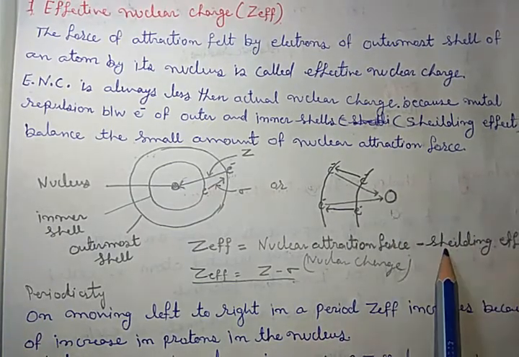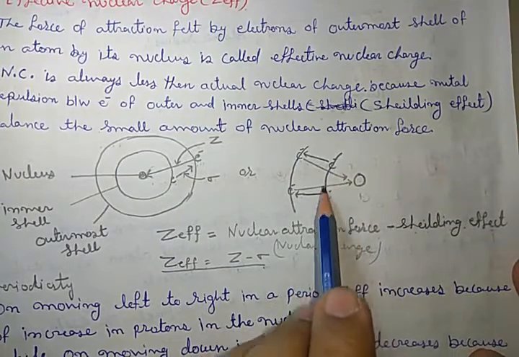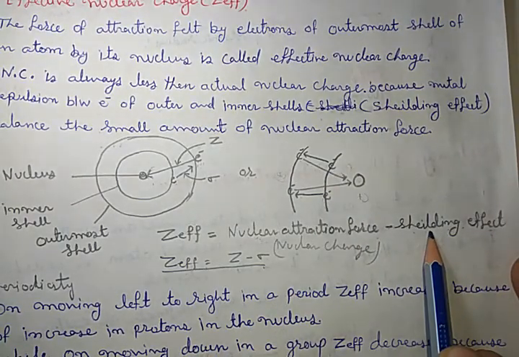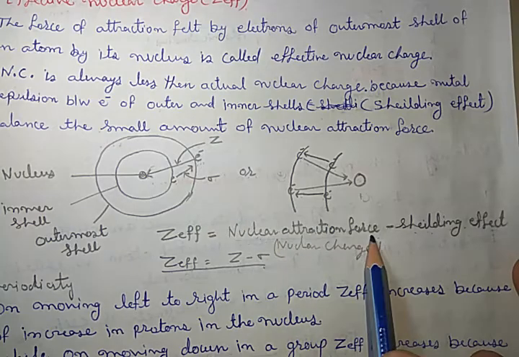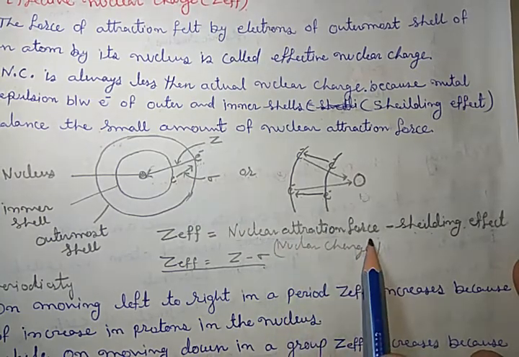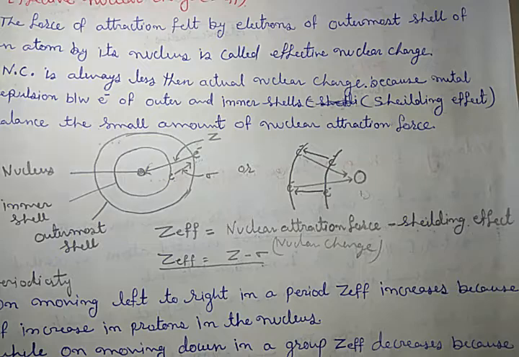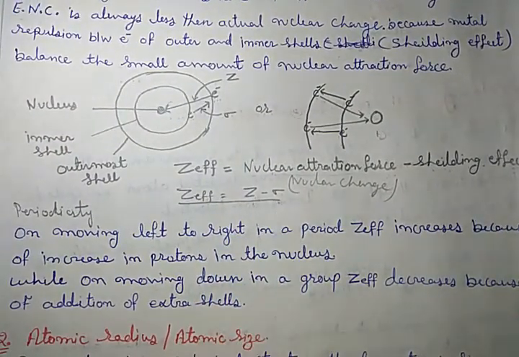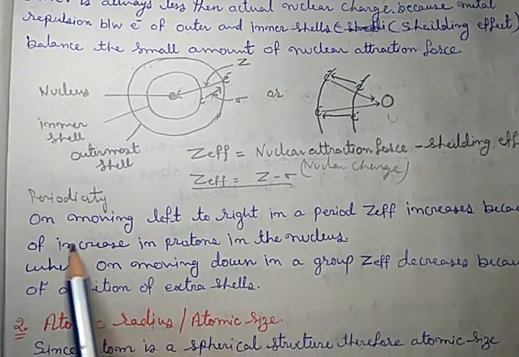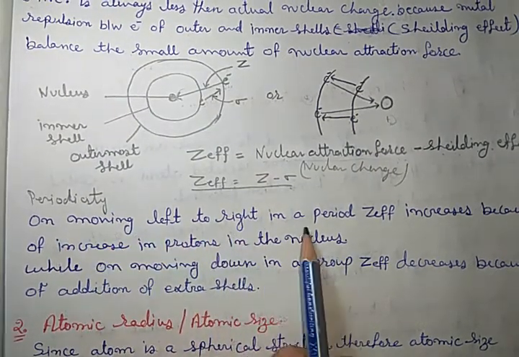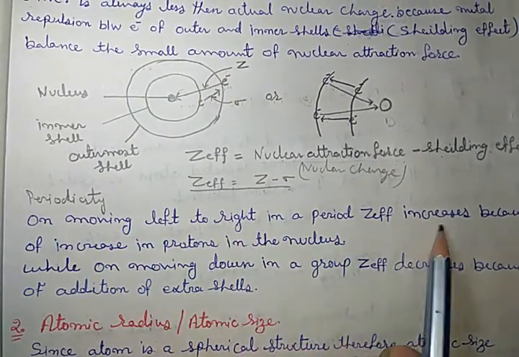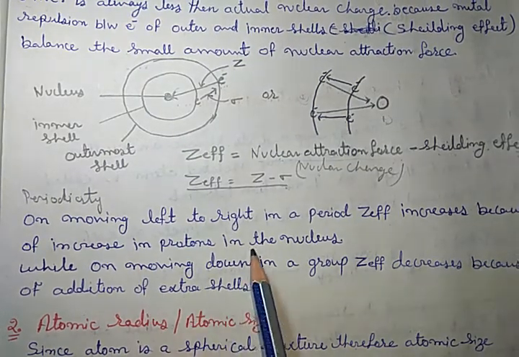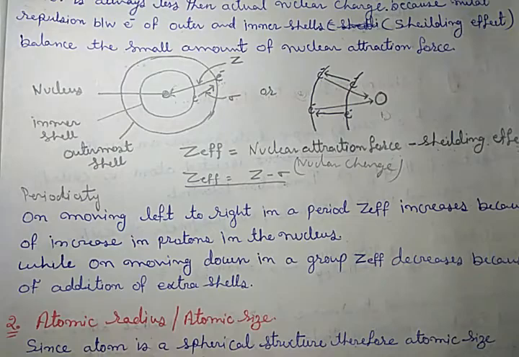This shielding effect is due to the inner electrons, so there is no change in this, only an increase in nuclear charge or nuclear attraction forces. Because of that, the effective nuclear charge increased. Got it? So we can say that on moving left to right in a period, Z effective increases because of the increase in protons in the nucleus.